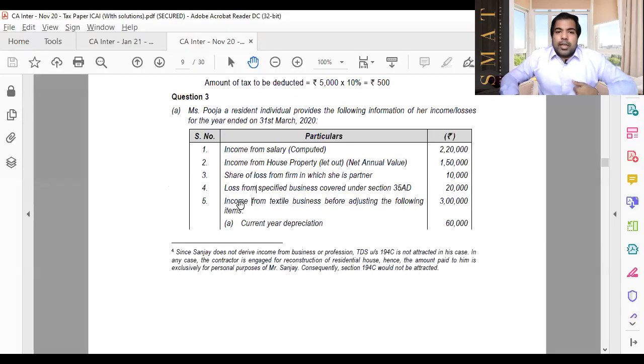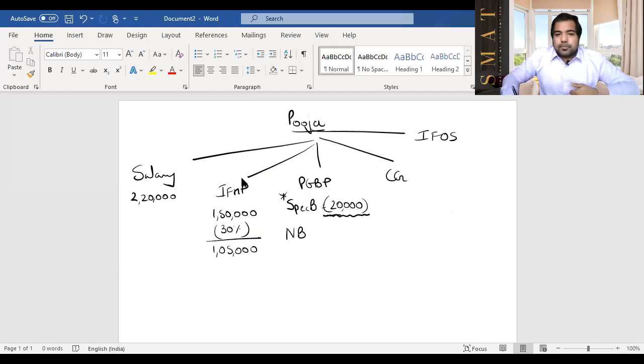Next. Income from textile business before adjusting the following items. So 3 lakh is your income, but you've not minus current year depreciation. Of course, current year comes first. So I'm going to do normal business. So 3 lakh is my normal business. Of course, current year depreciation 60,000 I will minus because current year first. Let's move ahead, guys, and see what else is given.